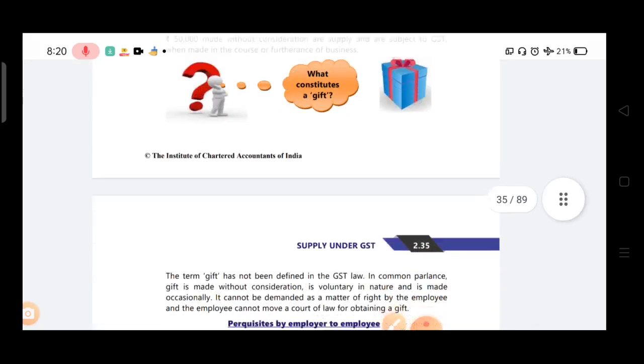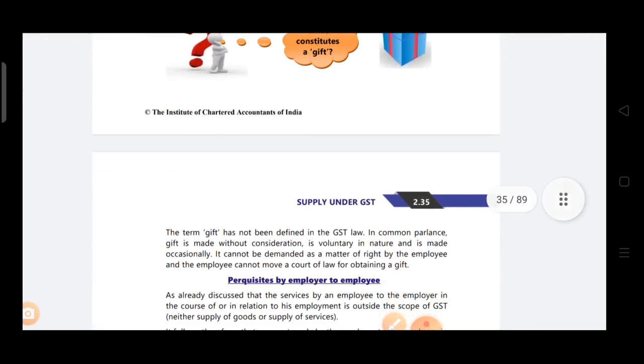Okay. Now, the term gift has not been defined in GST law. In common parlance, a gift is made without consideration and is voluntary in nature. It is made occasionally. It cannot be demanded as a matter of right by the employee, and the employee cannot move a court of law for obtaining a gift. So this they have given in common parlance. The actual definition of gift is not there in GST.